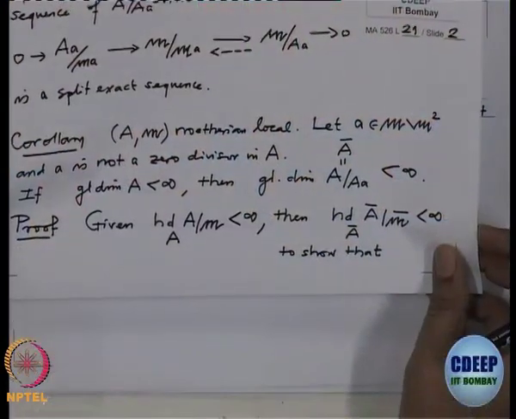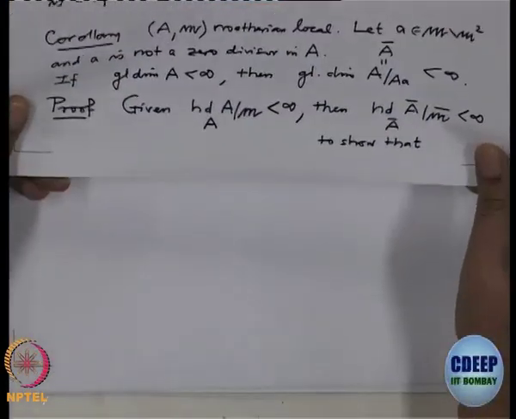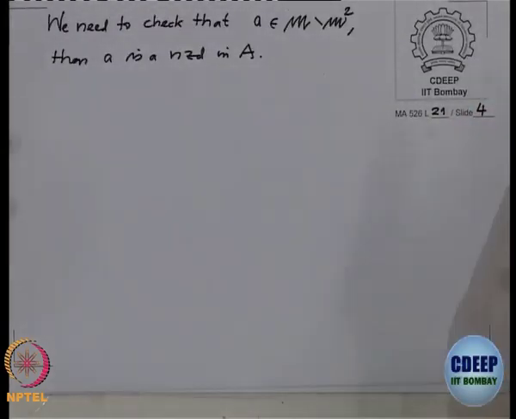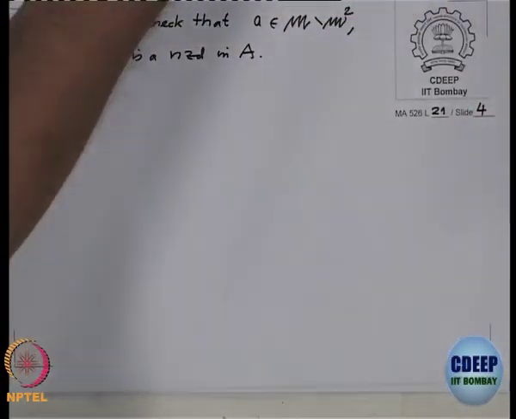No, the corollary was, yes, but, yes. Sorry, I have already assumed it is a non-zero divisor, so we don't need to check. This is given.